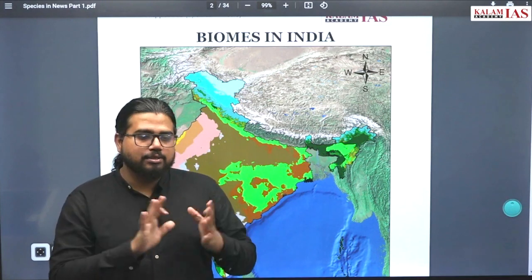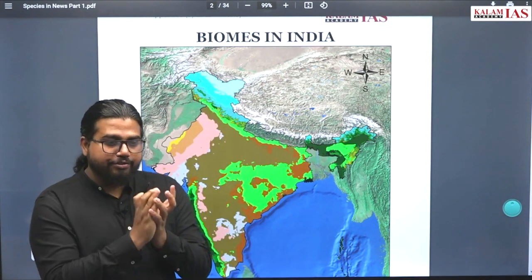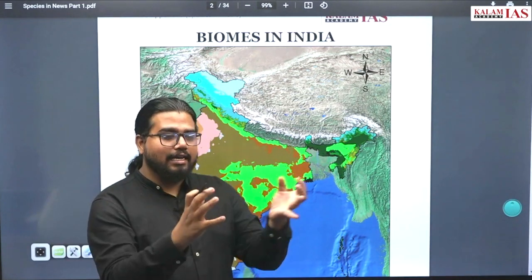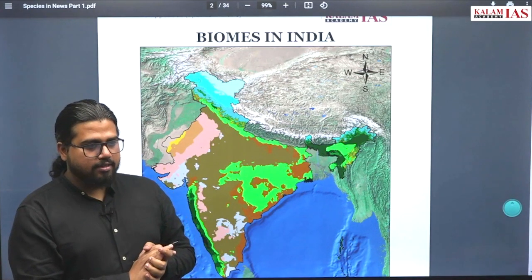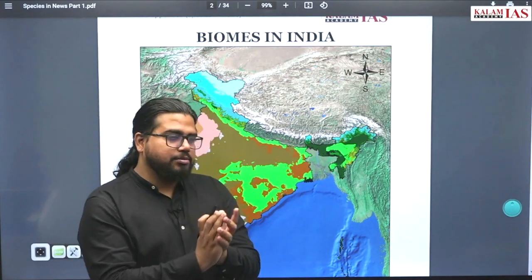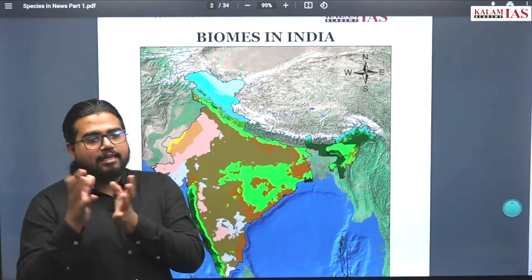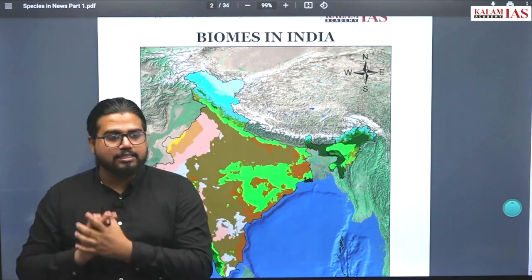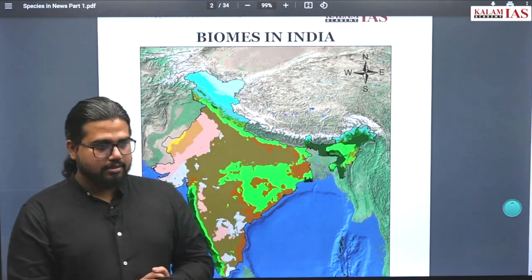So this much conceptual clarity helps in eliminating so many options, even if you don't know the exact characteristics of the animal or every piece of information regarding the species. So concept helps, even if you have partial knowledge, to eliminate different statements. From that perspective, conceptual clarity is very important.